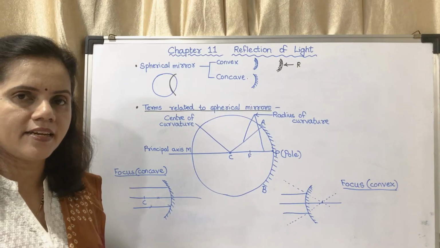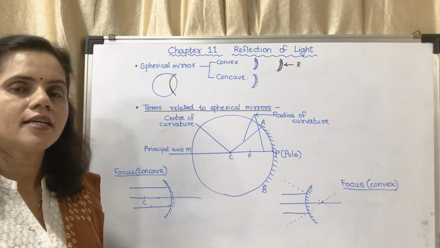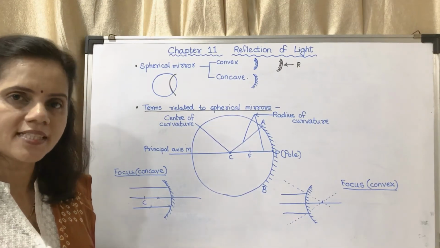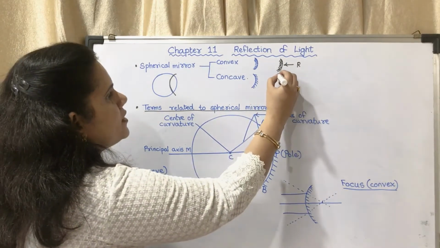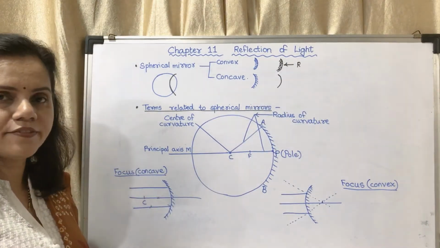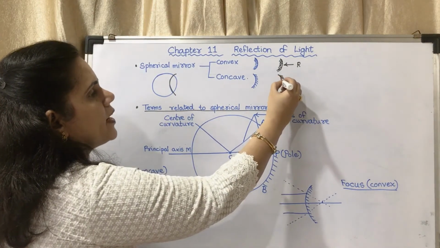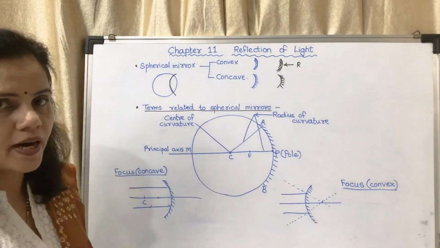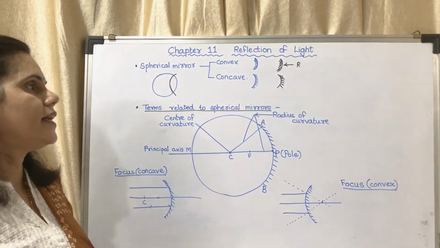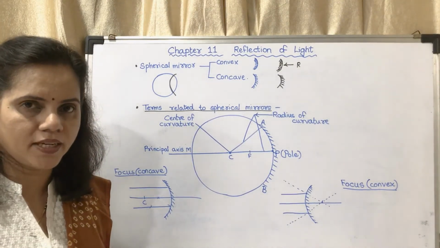If the reflecting surface is the bulged part, then it is said to be a convex mirror. If this is the surface which you have taken, and you are painting the bulged part, then it is said to be a concave mirror.